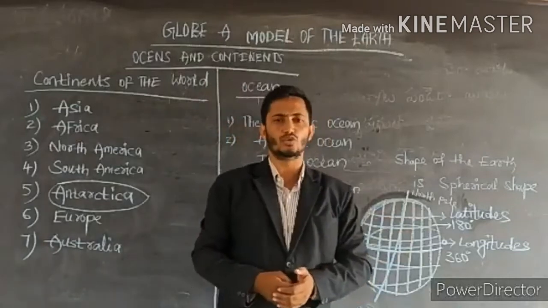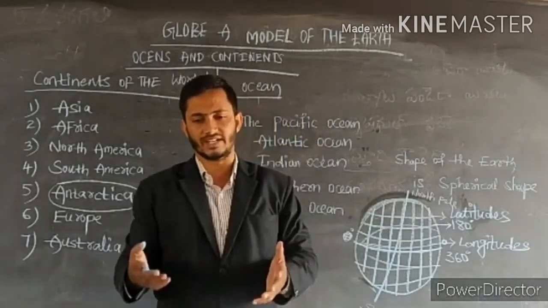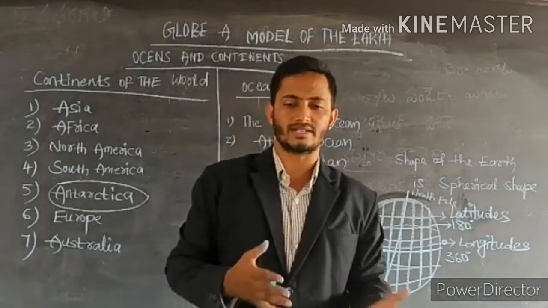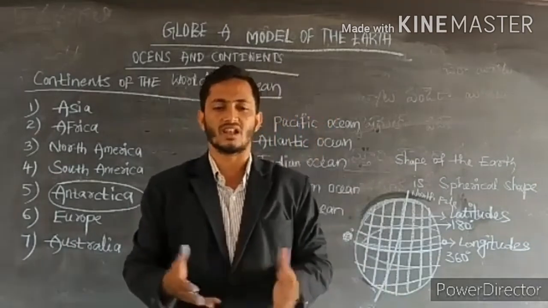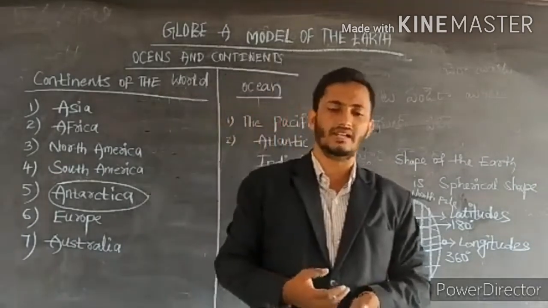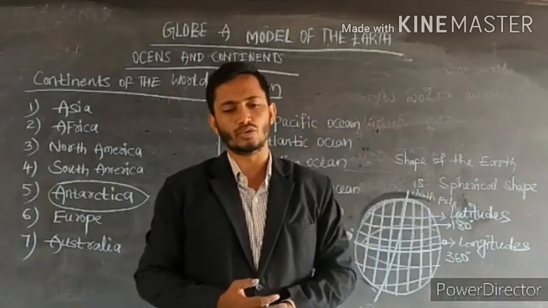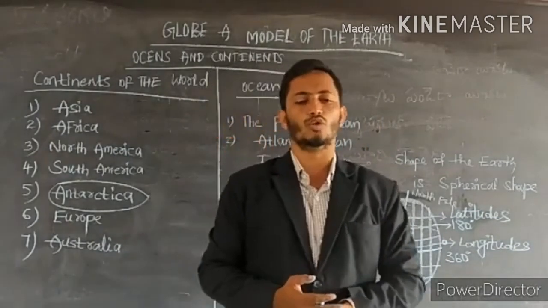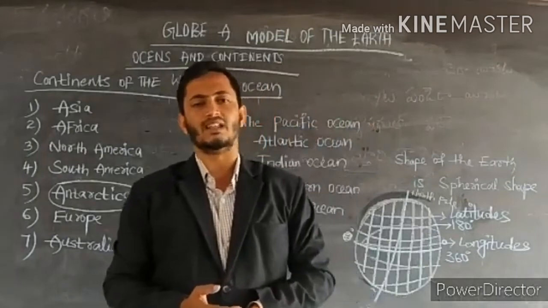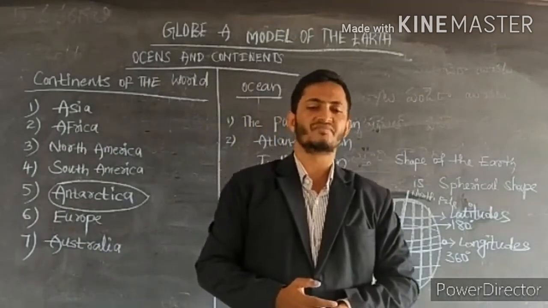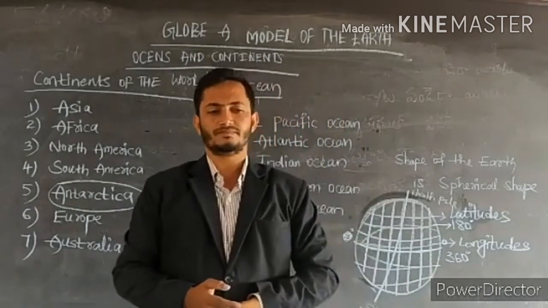The latitudes on the globe are 180. The lines horizontally drawn on the globe are latitudes. The lines vertically drawn on the globe are longitudes. The longitudes on the globe are 360.